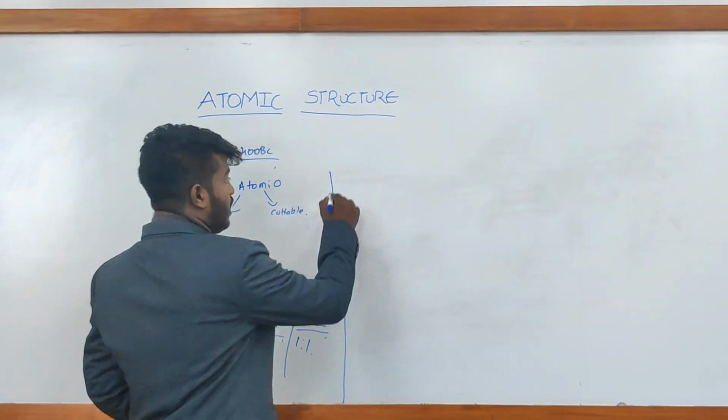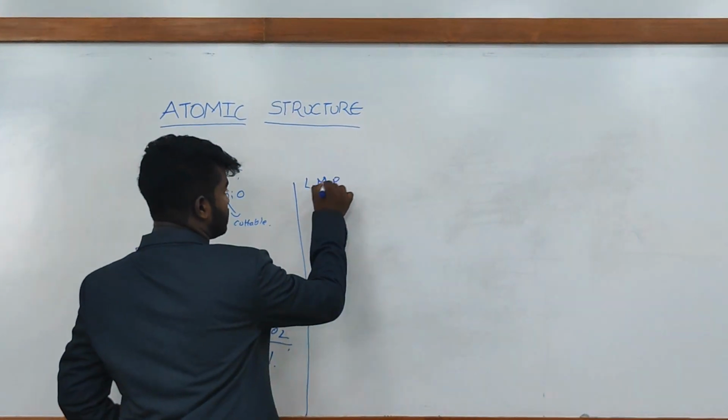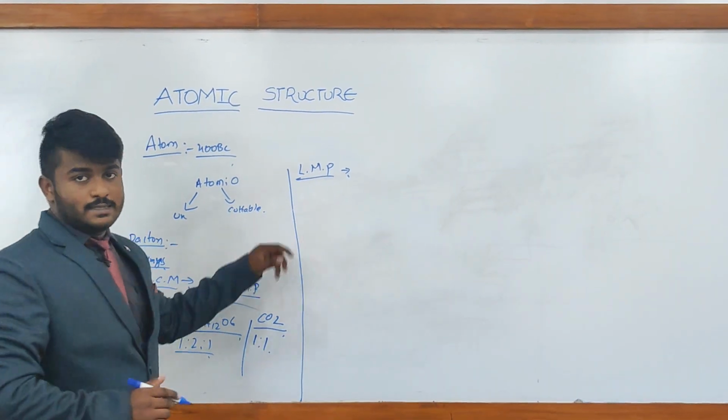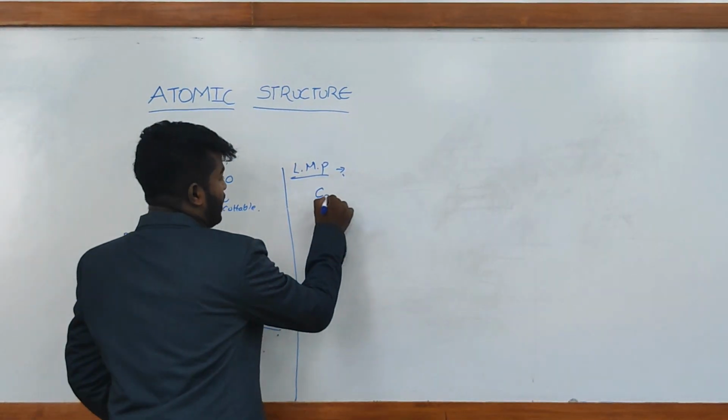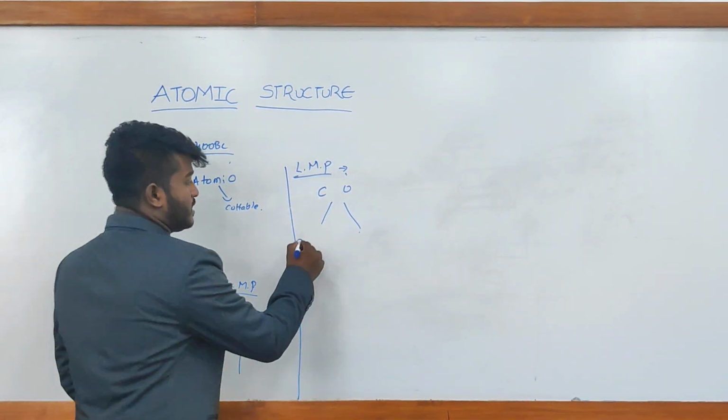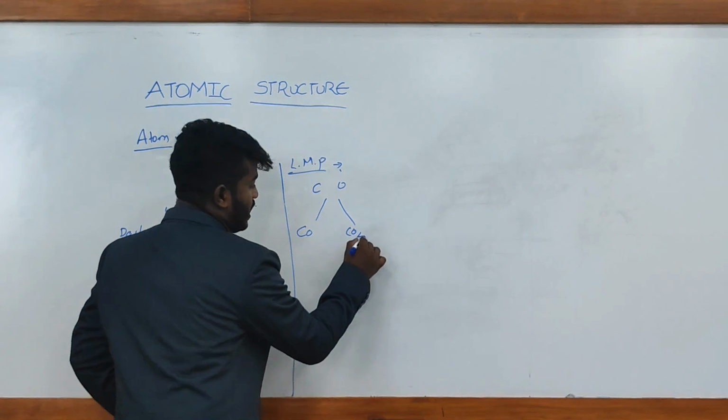Coming to the third, the law of multiple proportions. Let's take two elements, carbon and oxygen. Carbon and oxygen might form either CO or CO2 and many more.